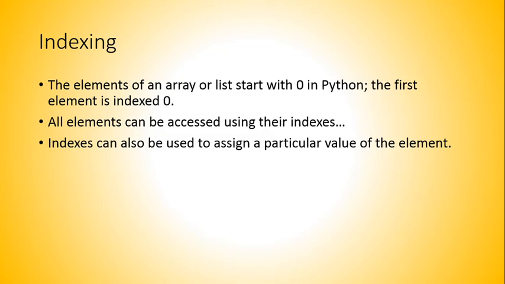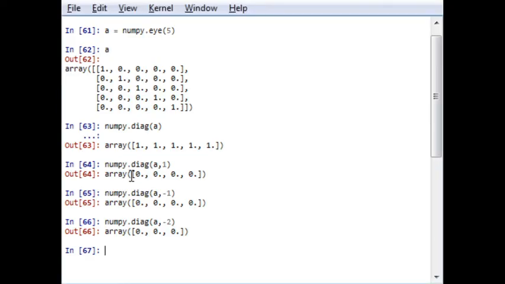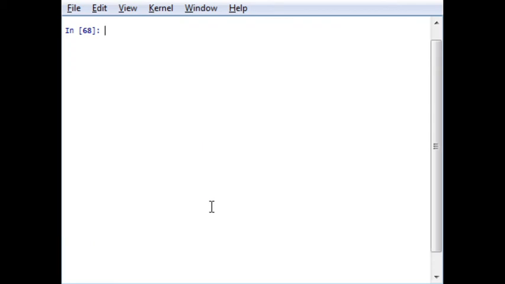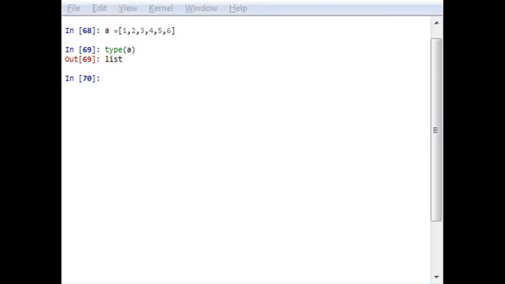First of all, clear the screen. Now let me generate a random array. By default I will write just a simple example: a is equal to 1 2 3 4 5 and let's say 6. By default it is a list type. If you want to check this, you can use the type function, and it is a list type. I have created a list and stored the numbers 1 to 6.